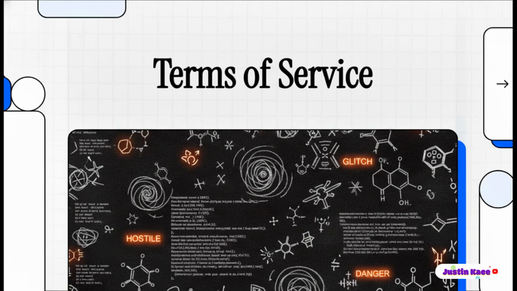Welcome to this explainer. Today we're doing a full-on autopsy of reality itself. Think about it for a second. When you download a new app, what do you do? You instantly scroll past the terms of service and just hit accept without reading a single word, right? Well, humanity kind of did the exact same thing with the universe.